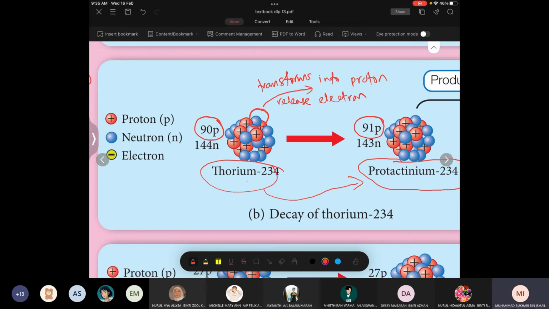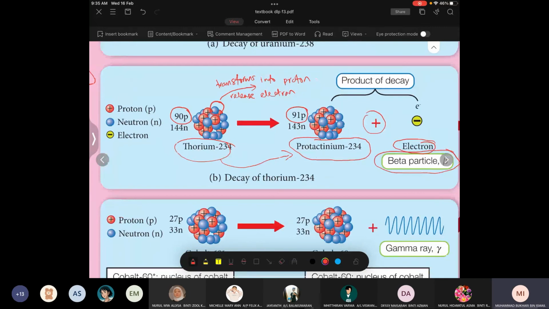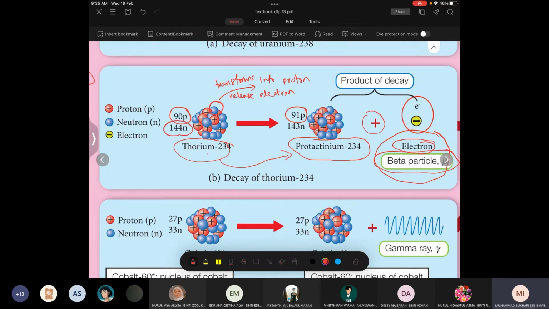Okay, I repeat one more time. The neutron transforms into a proton, and at the same time it releases an electron, and this electron is actually the beta particle. That's why we have one electron here, and now the number of protons has increased from 90 to 91, but the number of neutrons here was 144. Now the number has decreased to 143. You see that the number of neutrons has decreased.